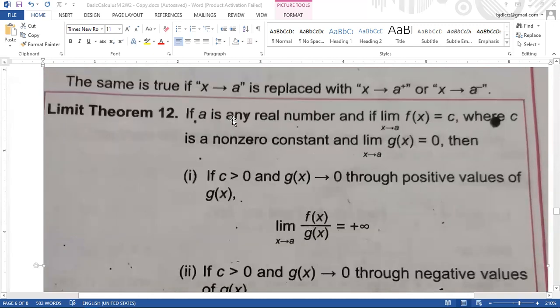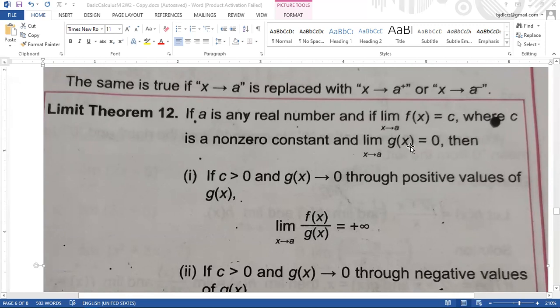So if a is any real number, and if limit of f of x as x approaches to a is equal to c, constant, wherein ang ato ang c is non-zero constant. So dili siya zero nga constant ta. So 1, 2, 3 up to infinite basta dili siya zero.